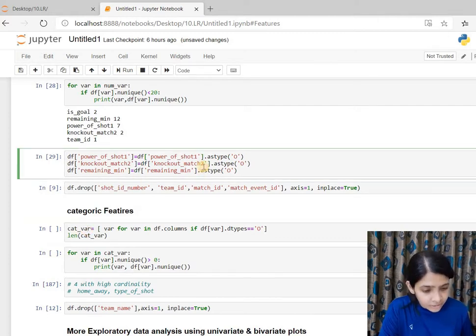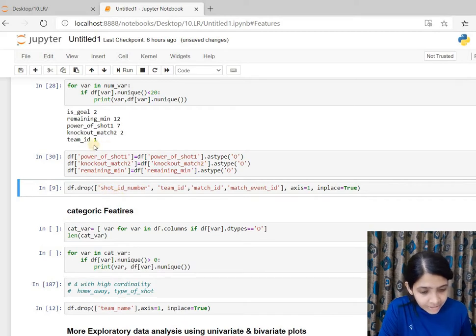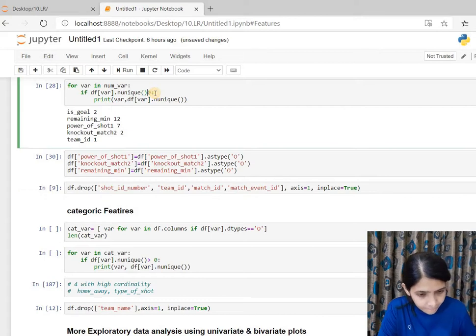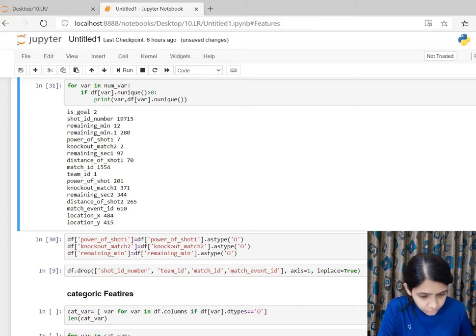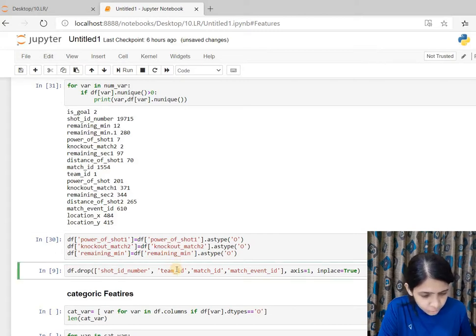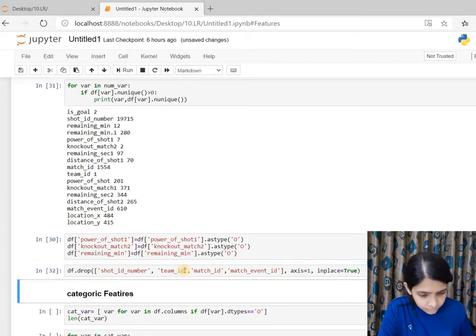I'm also deleting some of the features: team ID has only one value, so I'm simply deleting it. I'm dropping all the IDs because I think IDs will not contribute to my model.